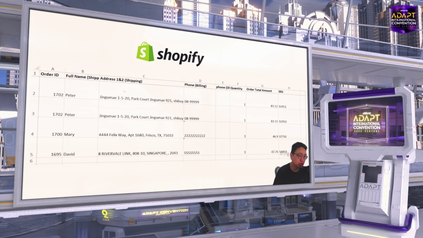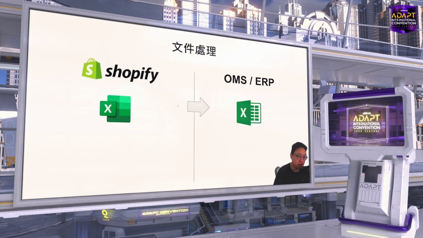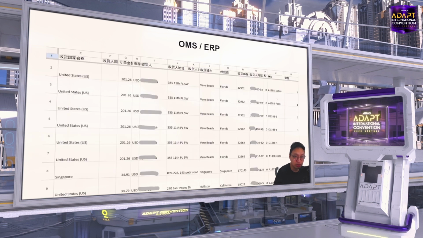The staff need to download the order list from Shopify, right? You can see the address here. Then they have a factory in China, and they need to update the spreadsheet in order to input it into their system in China. You need to change the data to look like this.